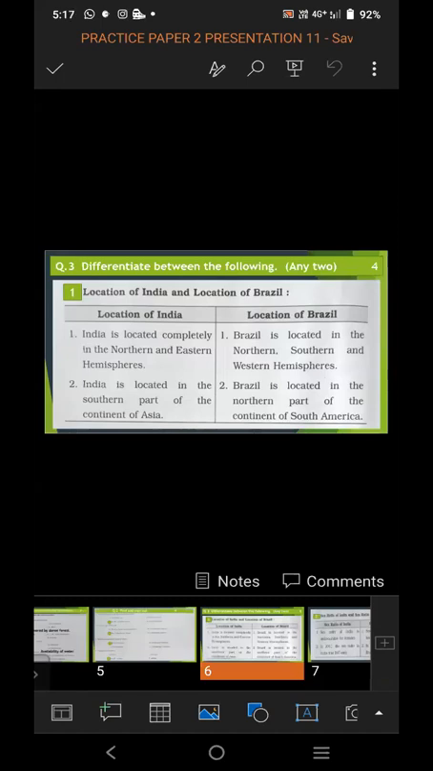It is of 2 marks. Answer: location of India and location of Brazil. India is located completely in the northern and eastern hemisphere. Brazil is located in the northern, southern, and western hemisphere. India is located in the southern part of the continent of Asia. Brazil is located in the northern part of the continent of South America.